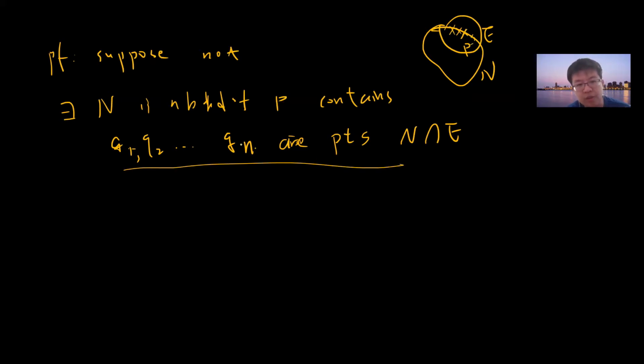And all of them are not the same as P, such that N intersection E is those points. And I take the minimum, right?